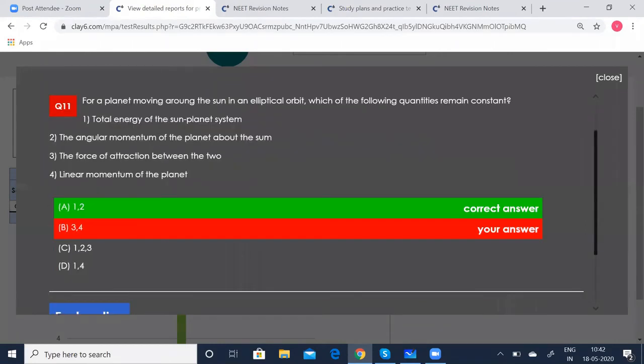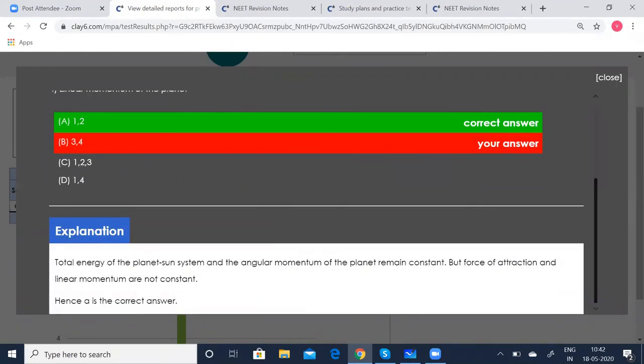Let's quickly see the explanation part. Scroll down, you can see the explanation here. Total energy of the planet-sun system and the angular momentum remain constant, but the force of attraction and the linear momentum are not constant. So our answer A is correct and this is not correct.